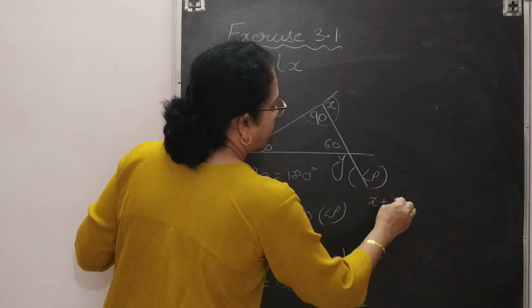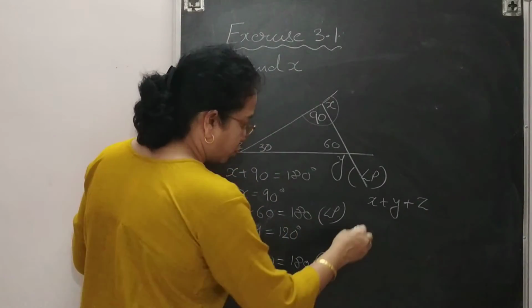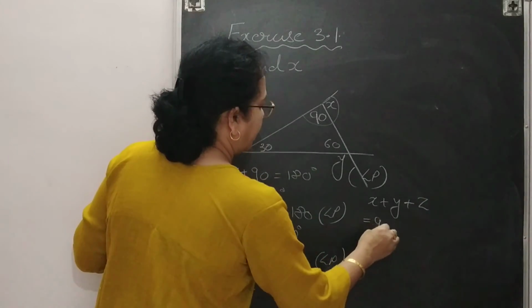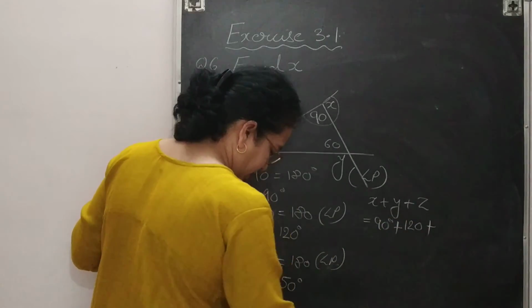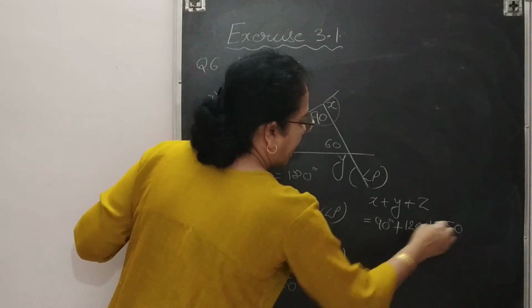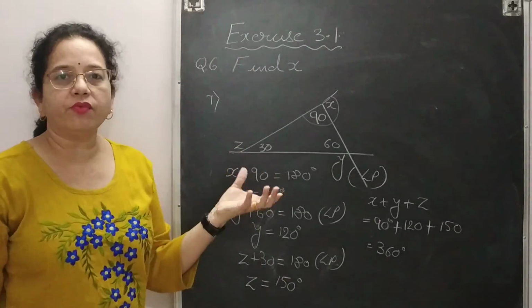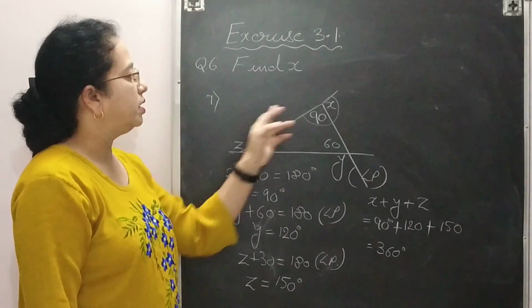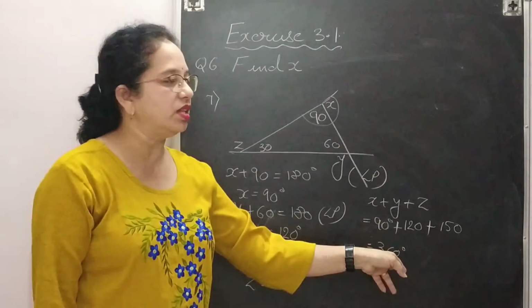Just substitute the values, x plus y plus z. So what is the value of x over here? 90 degree. y is 120 degree. And z is 150 degree. If you add this, you will get 360 degree. So with this sum, we can say that all these are the exterior angles. So the sum of all the exterior angles is 360 degree.